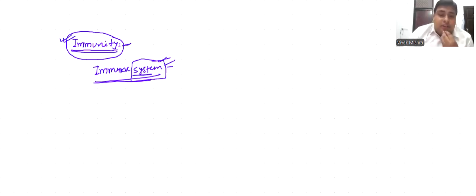Now another topic related to this immune system is immunity. What is immunity? Immunity is the resistance of our body against any type of disease or disease-causing organisms. It means pathogens. It's called immunity. Immunity is mainly of two types. First is innate immunity.